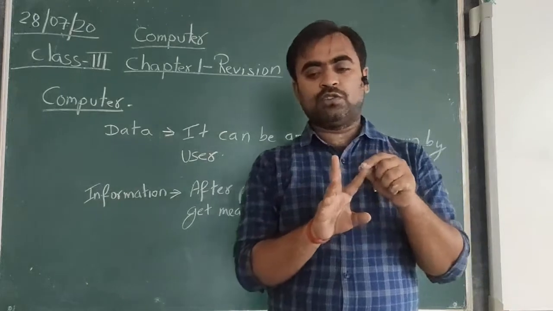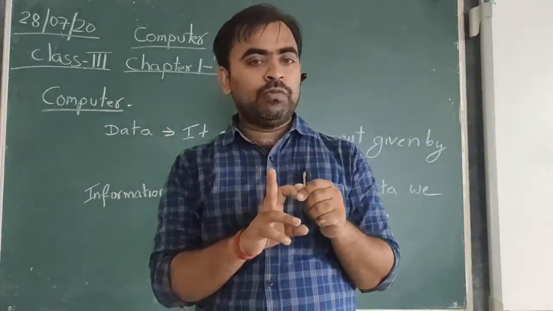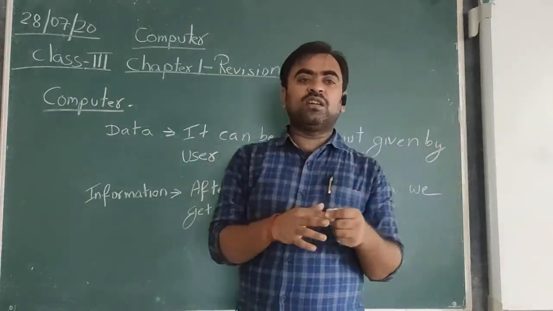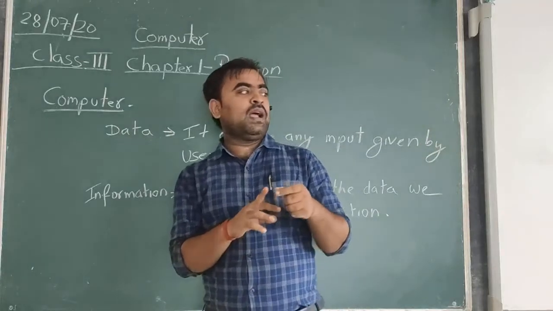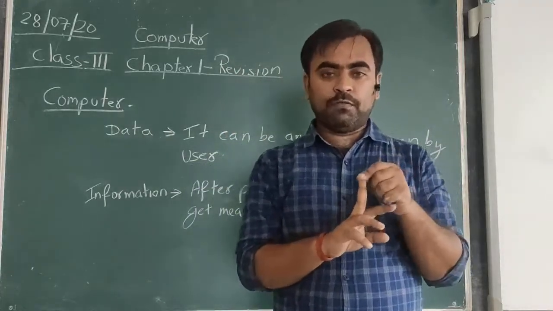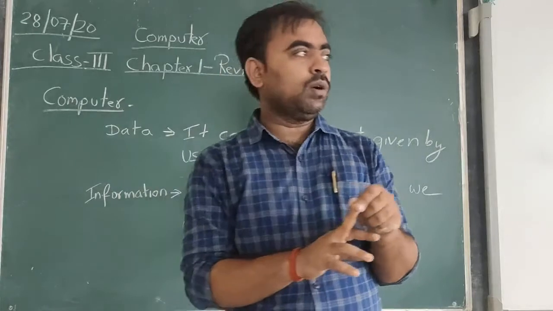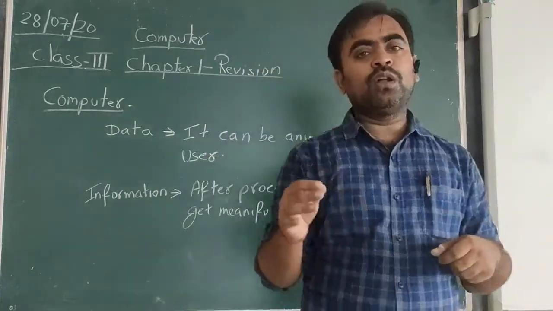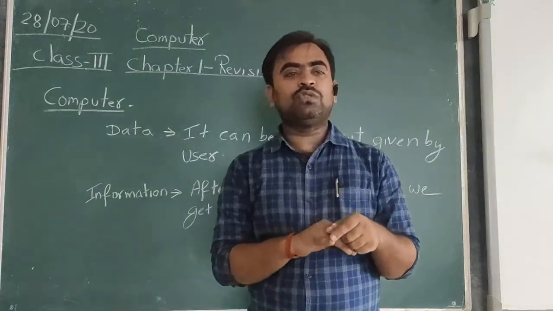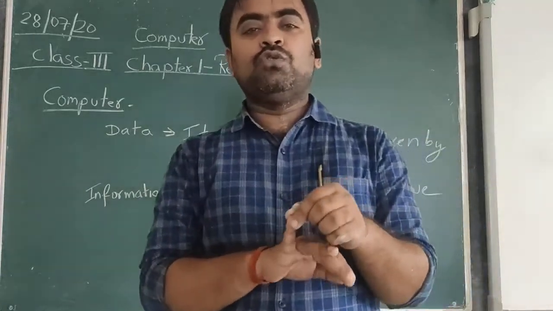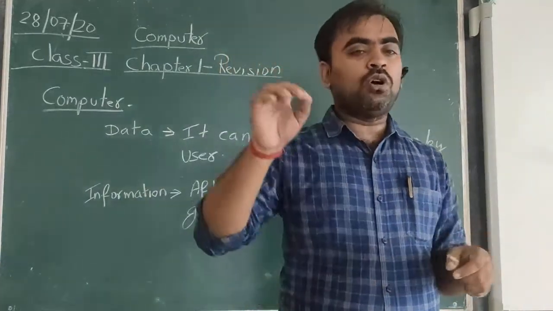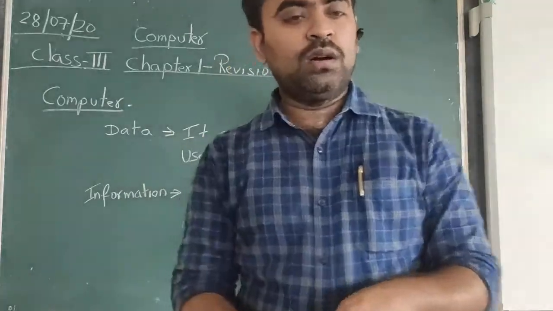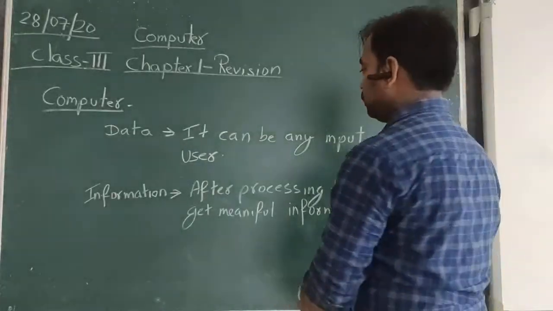The first one is the monitor, through which you can see the results. The CPU does the processing. The keyboard is used to give the input, and the mouse is a handheld device used to give the input or perform a task. Okay.